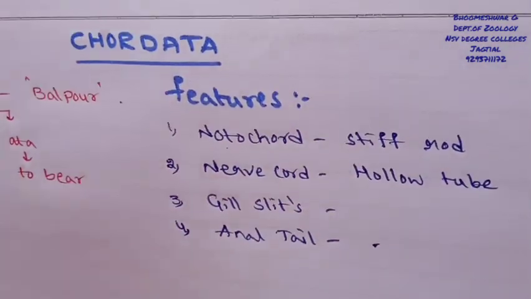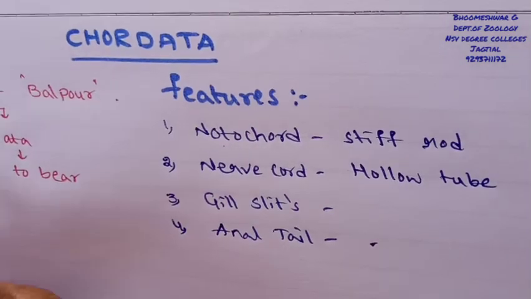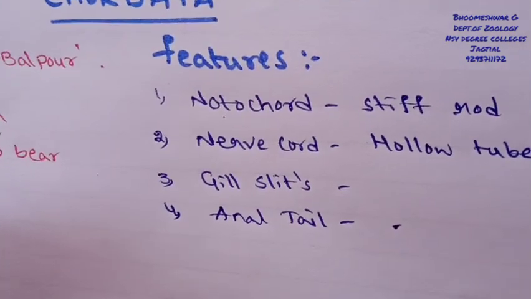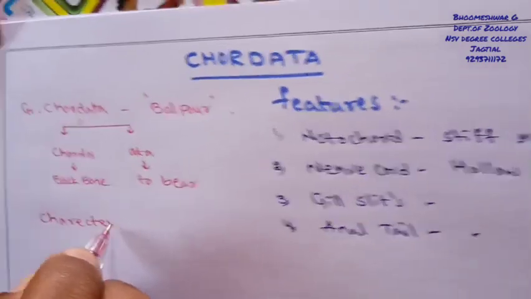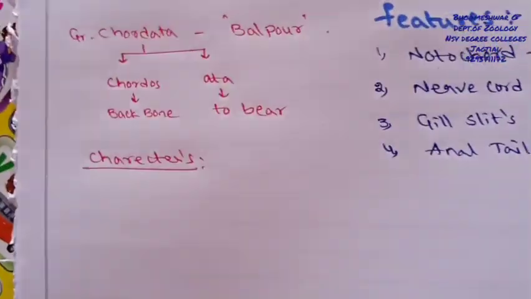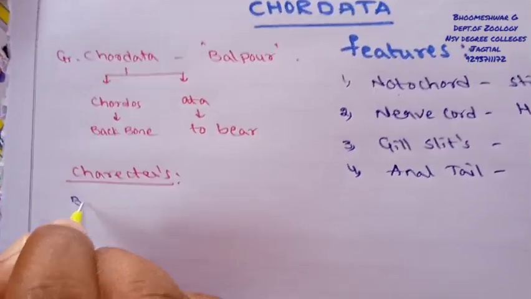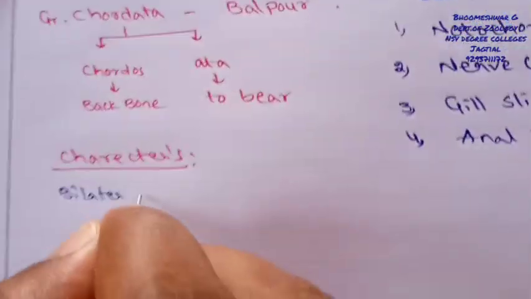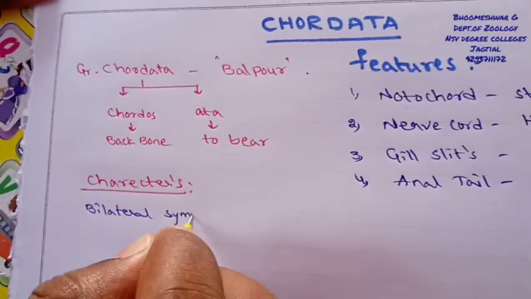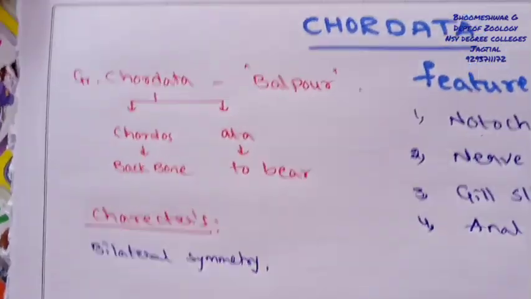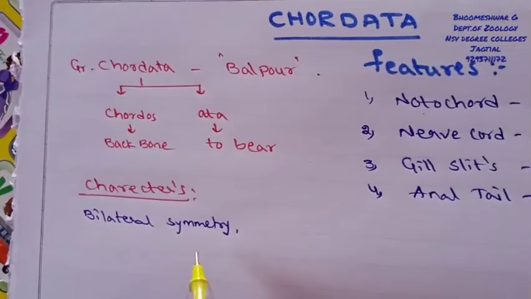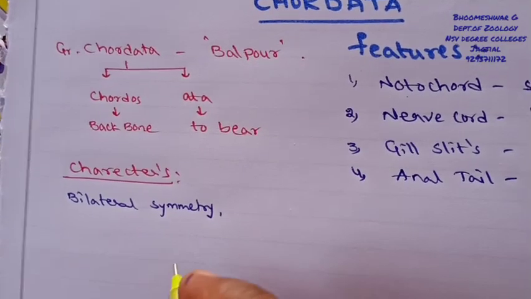At the same time, this chordata group can also show some other characteristics. First, they possess bilateral symmetry, which gives two identical halves by a single median axis.